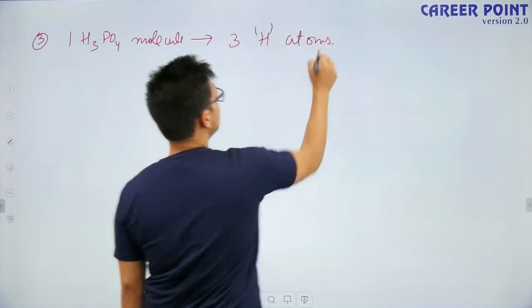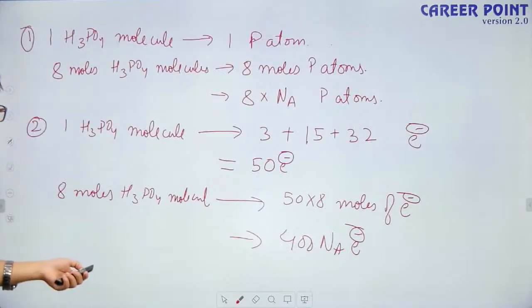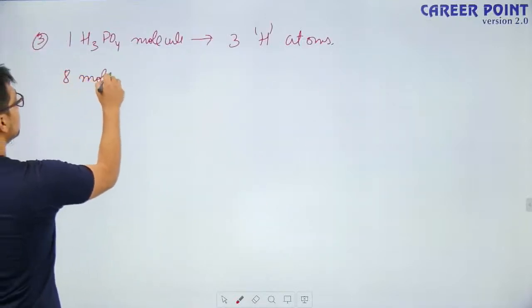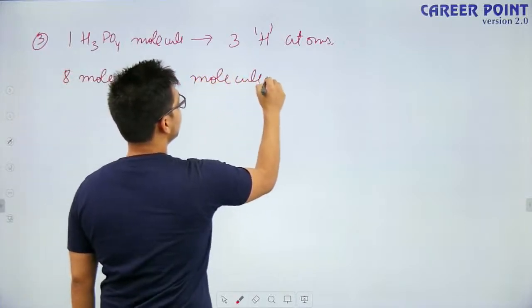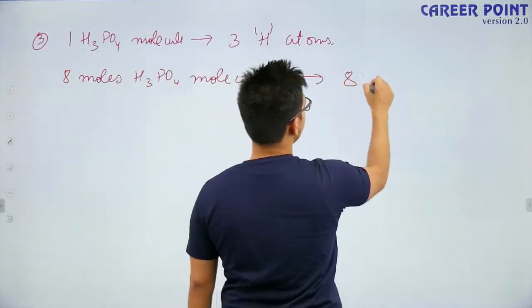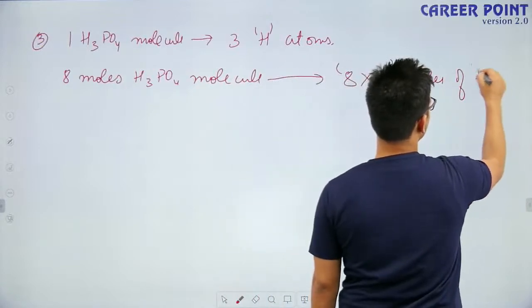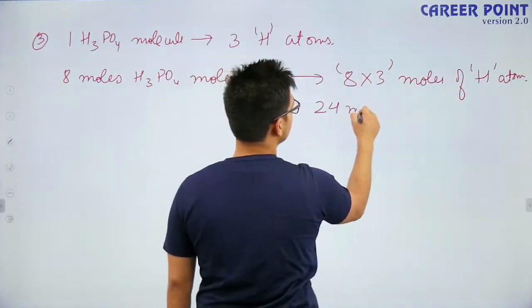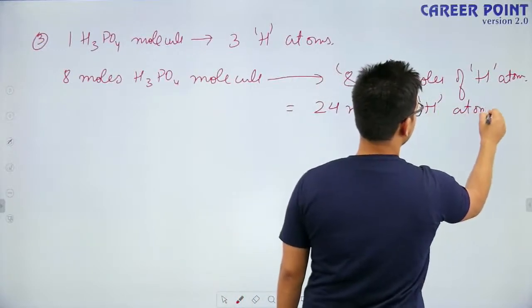If one H3PO4 contains 3 hydrogen atoms, then the question to us is what the total amount of H3PO4 was. We had 8 moles. So 8 moles of H3PO4 molecules will contain 3 times this, that is 8 into 3, these many moles of hydrogen atoms. So the total answer here is 24 moles. So 24 moles of hydrogen atoms are present in this.